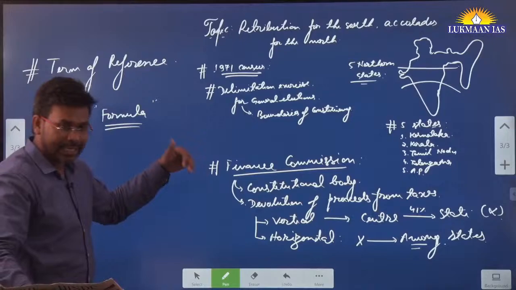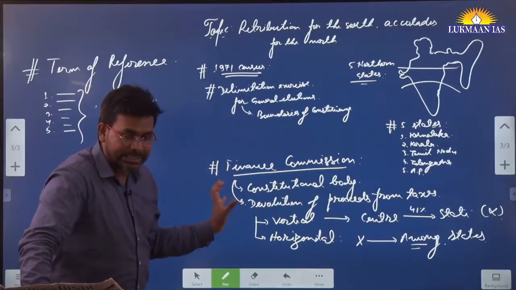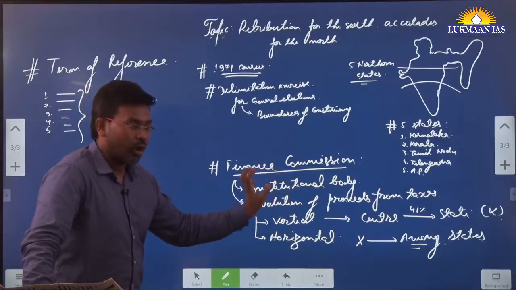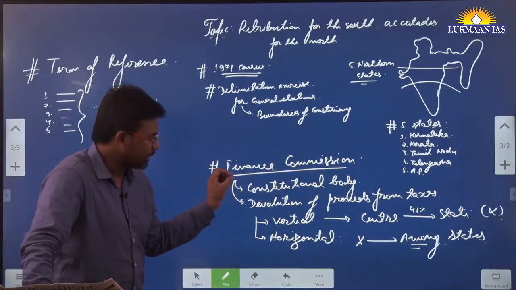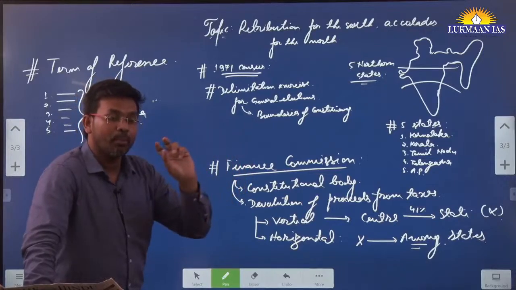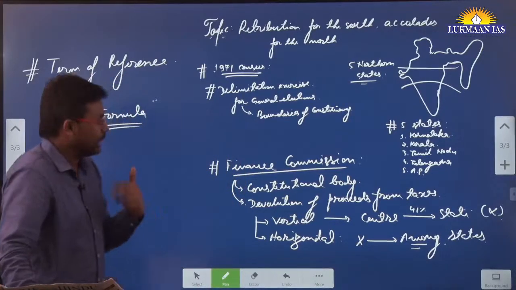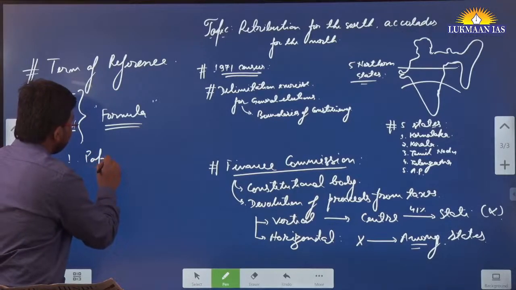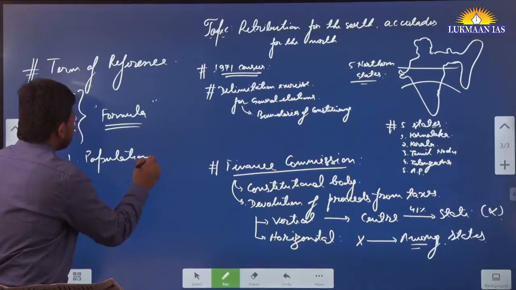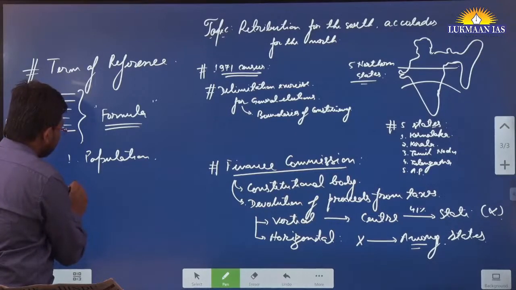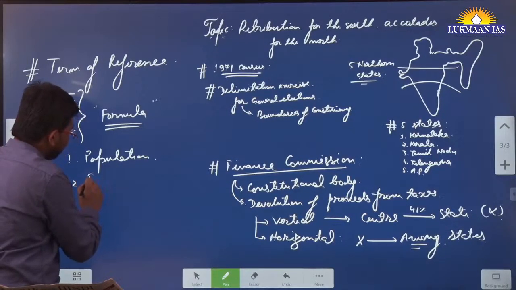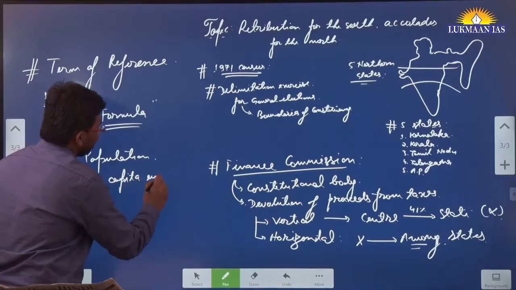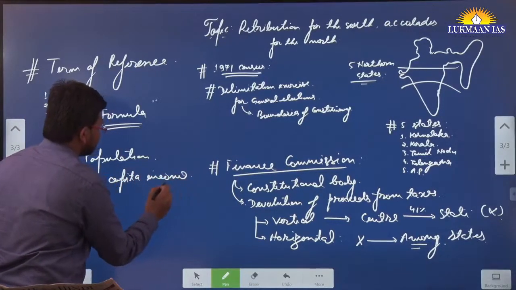So in this article they have talked about how the Finance Commission, while sharing the formula of vertical devolution and horizontal devolution, also looks into the population of a state. Initially the first Finance Commission looked into the population only, then the second Finance Commission looked into another criterion, which is per capita income of people in that state.